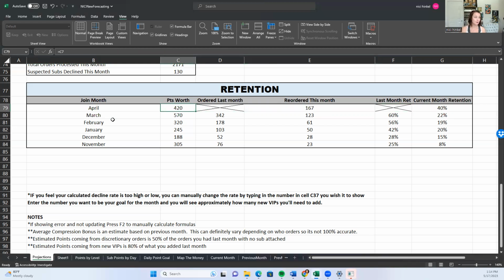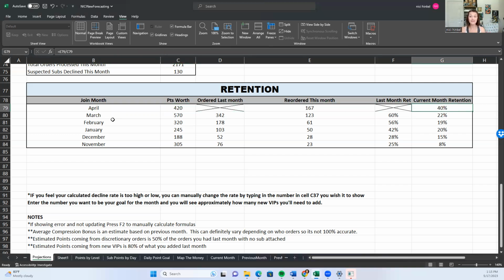But all these people who joined last month, I had 420 points worth. I don't really care what the numbers are when my dashboard tells me I had 500 people join or 200 people join, because that doesn't mean anything to me. That's looking at your levels 1 through 12, and I have very deep teams. I have a level 6 diamond, so that means nothing. But the points that join are huge, because 420 of my points last month came from new ads. That's a significant amount. I like seeing where that number is at.